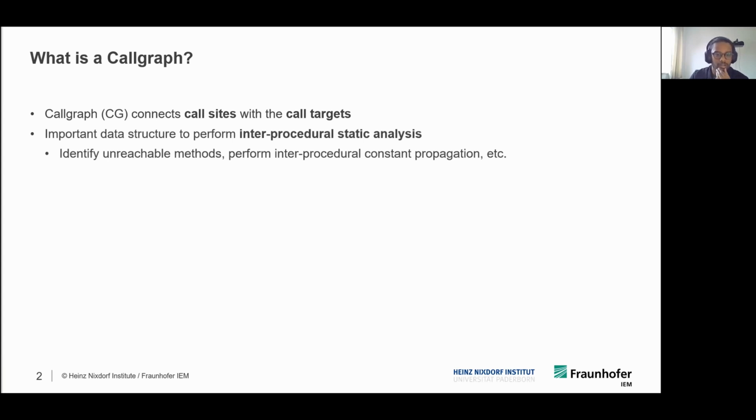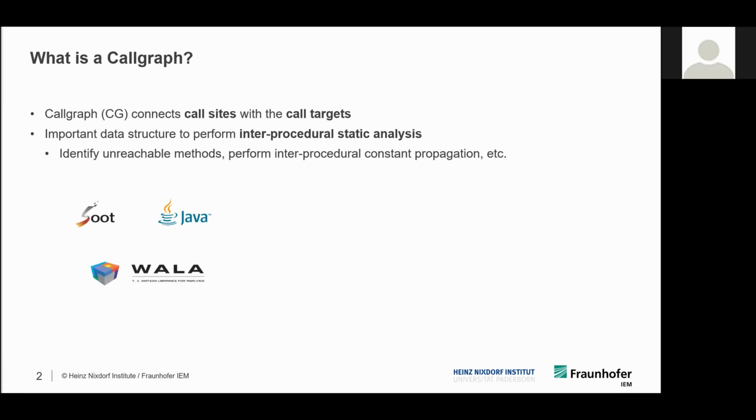And in general, a call graph is a very important data structure to perform interprocedural static analysis, whose focus is mainly analyzing how different procedures exchange information. Static analysis for Java is in general the most mature, and there are frameworks such as Soot and WALA, which provide frameworks to analyze the Java programming language statically. And they also provide static call graph generation algorithms.